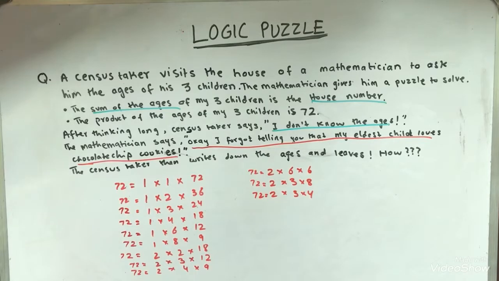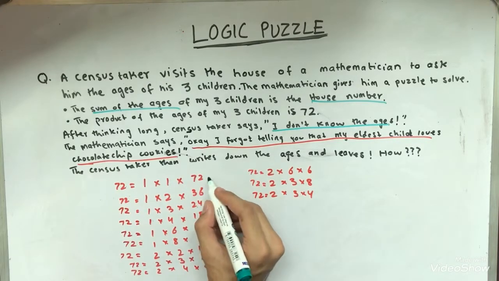Okay. The census taker could actually figure this out, yet he still said that he does not know. However, when he visited the house, he actually knew the house number. We do not know what the house number was because it is not given in the problem. However, the census taker knew. So let's see what the house number could have been.